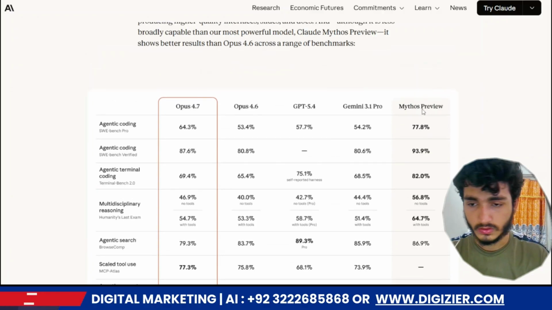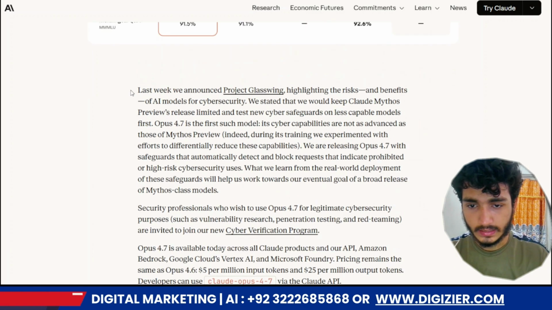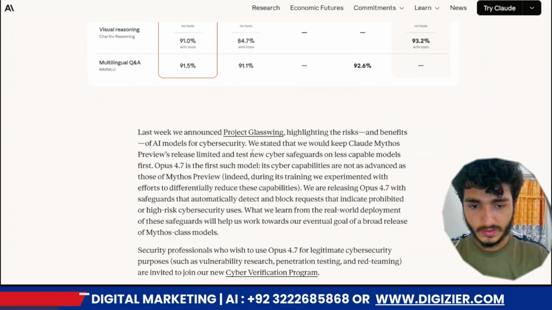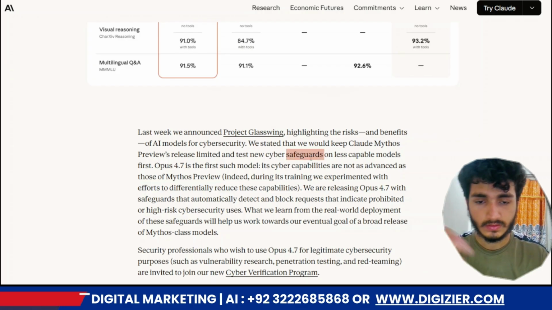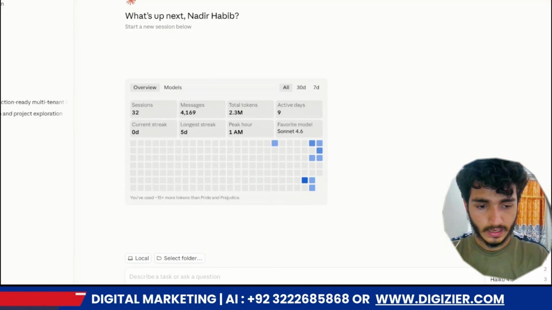You can also search about the Mythos Preview. Last week we announced Project Glasswing, which is the same as Mythos. Claude Mythos Preview is released in a limited test with cyber safeguards, because Mythos is for safeguard purposes, so it is not officially approved or launched by Claude. It's just for some industries. Anthropic verifies them, then provides the Mythos model, but not officially for any kind of person who uses Opus Claude Mythos.